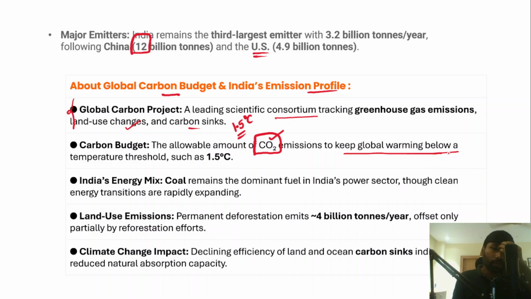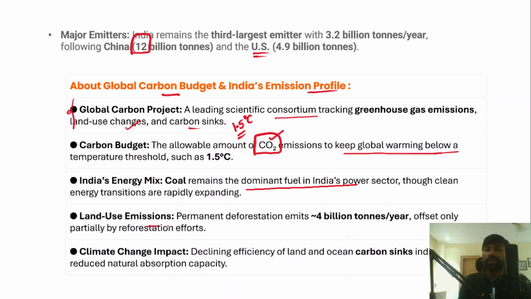However, if we look at India's energy mix, coal remains a dominant fuel in India in the power sector, because still we are generating a sizable amount of electricity through burning coal in the thermal power plants, which generate large amounts of the greenhouse gases as well. However, even though we are still dependent on coal for generating electricity, we have been making a rapid transition into clean energy resources such as wind energy and solar energy, and they are also expanding rapidly.